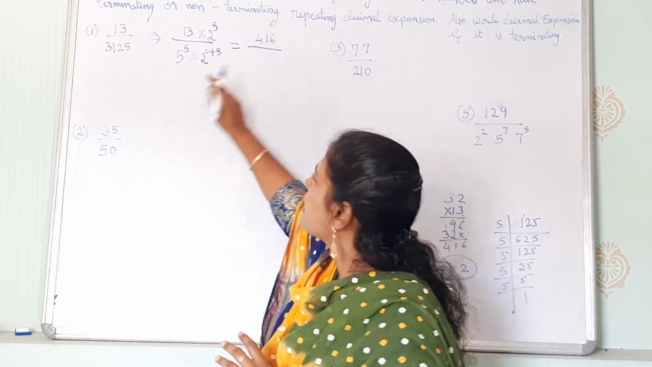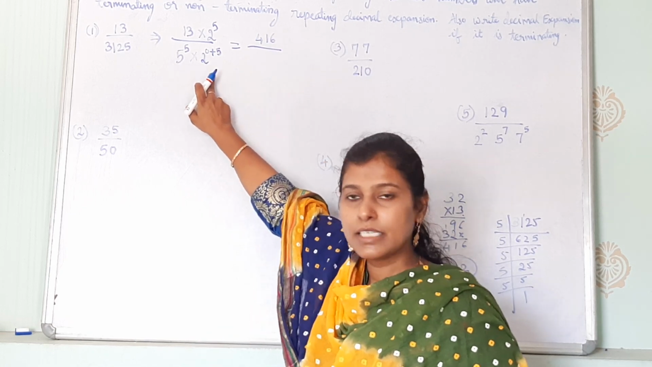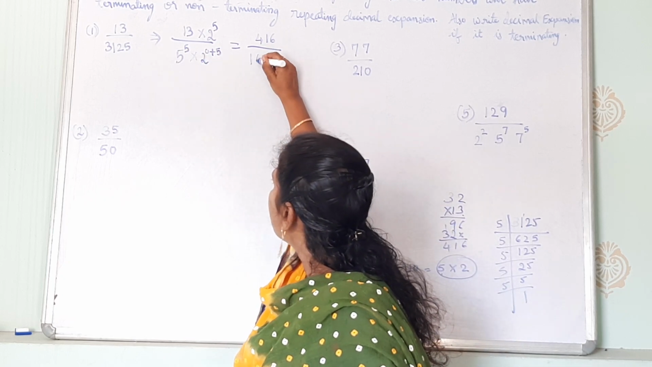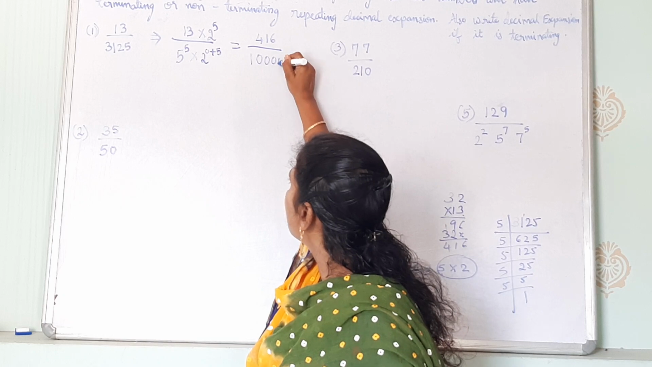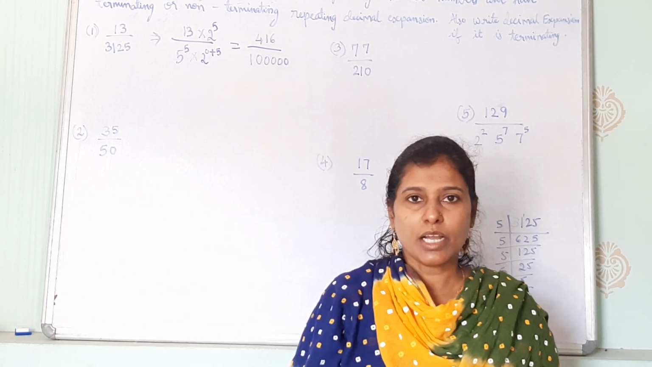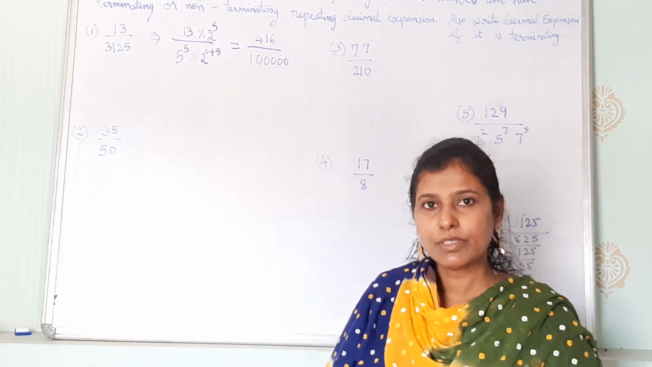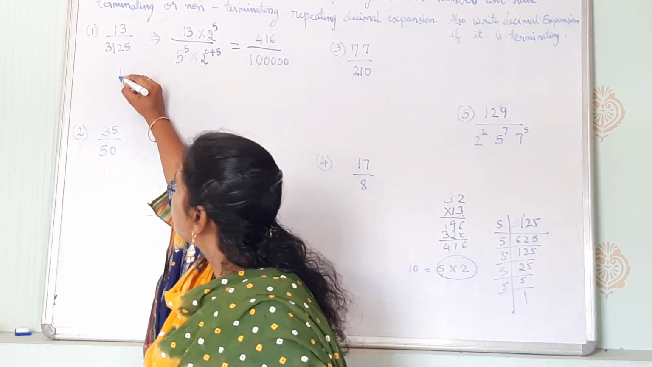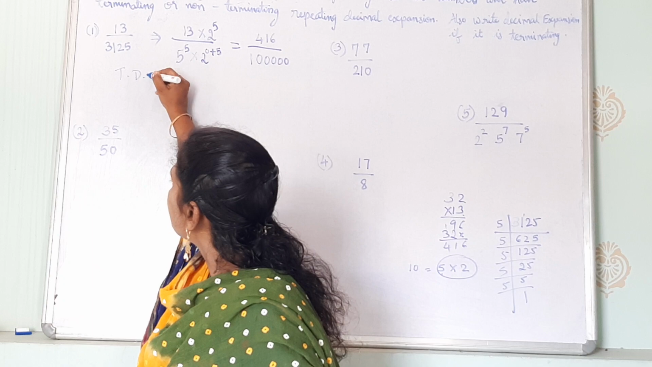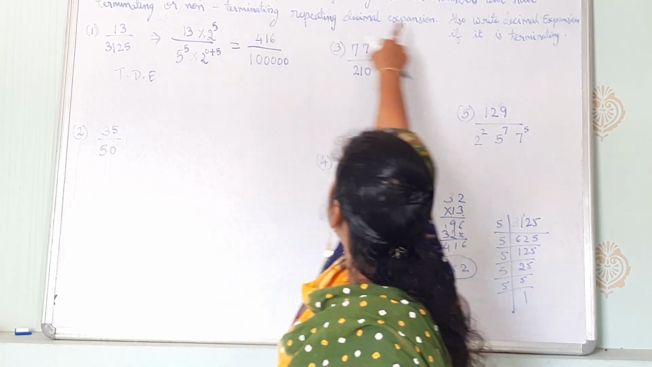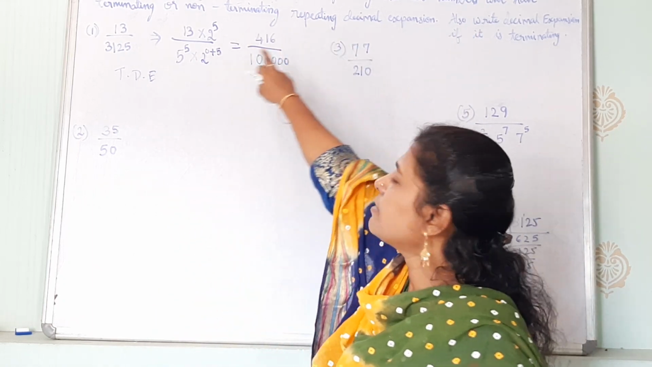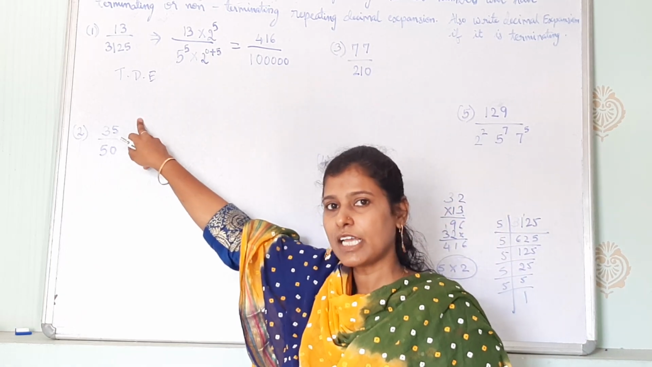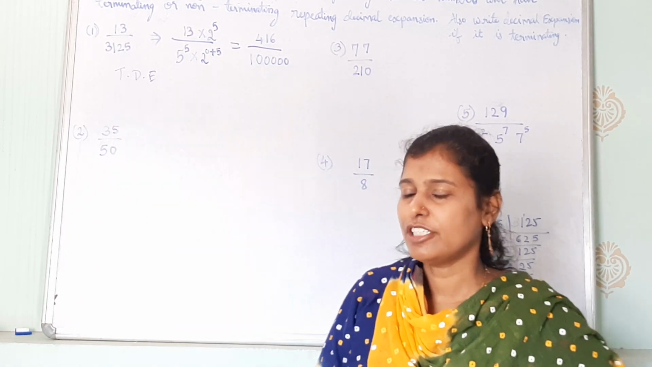And in the denominator, what will we do? 5 2s is 10, as many zeros as the power, put that many zeros. Put 1 and then 1, 2, 3, 4, 5 zeros. Okay, now there are zeros in the denominator, that means this will terminate. So we will write it is a terminating decimal expansion, because they have asked you to check, state and write whether it is terminating or non-terminating. Because of lack of space, I am writing TDE. You write it as a full sentence.